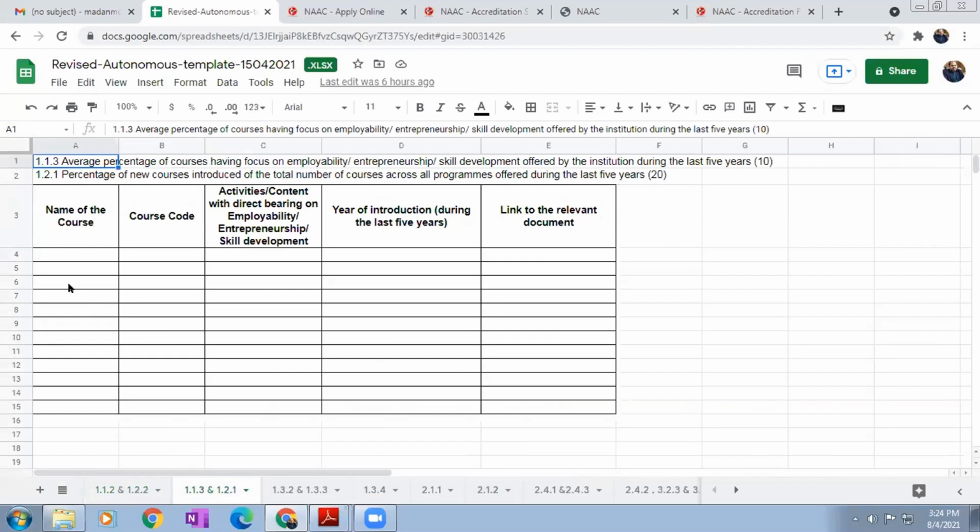Now here you can see this is the 1.1.3 data template. For 1.2.1 also the same template, so for both you can use the same Excel. Here: name of the course, course code, activities or content with direct bearing on these areas: employability, entrepreneurship, skill development, year of introduction, last 5 years. Then link to the supporting document. You have to put it on the college website, and that link needs to be provided.